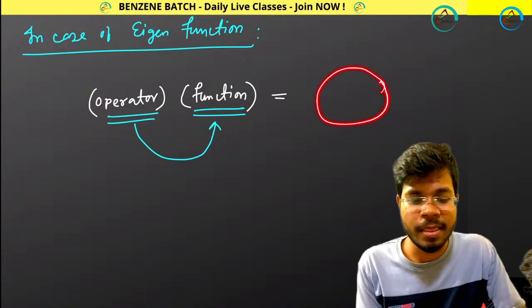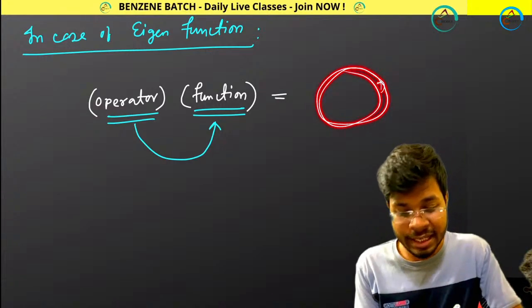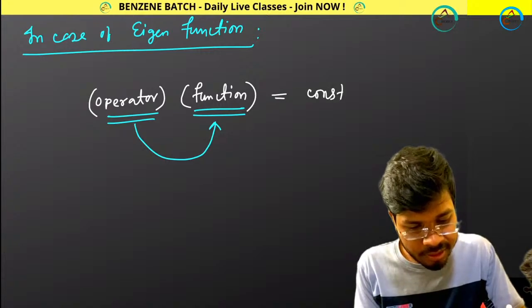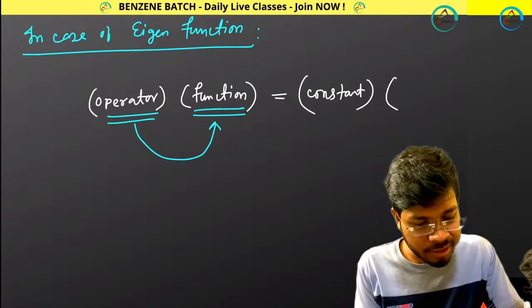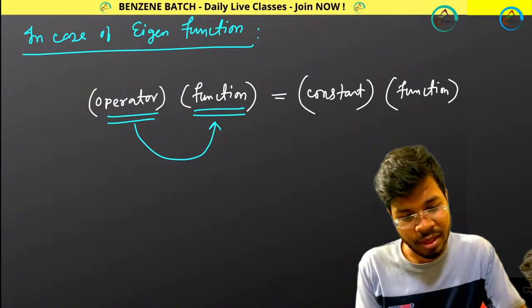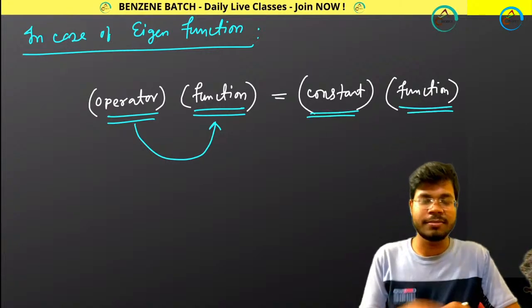So what would you get in case of eigenfunction? You will be getting a constant and the same function.